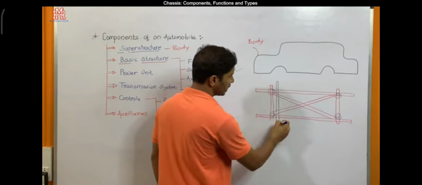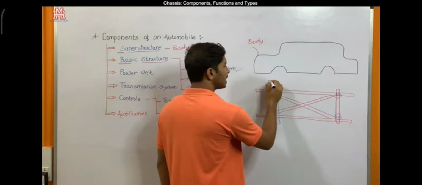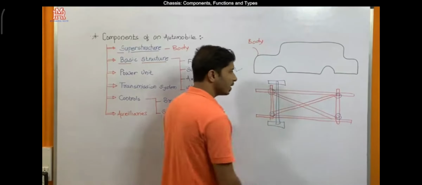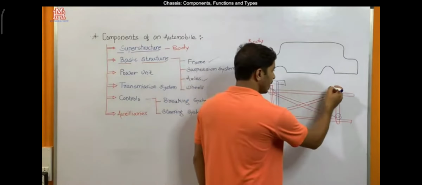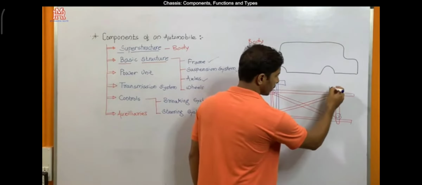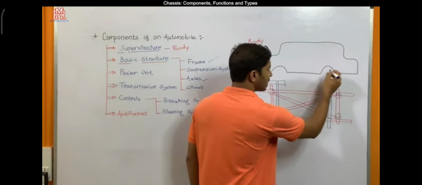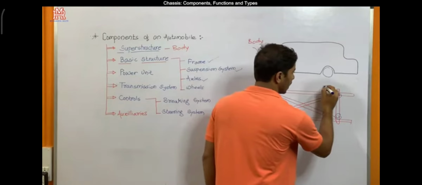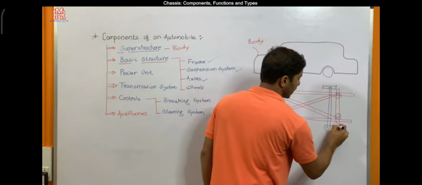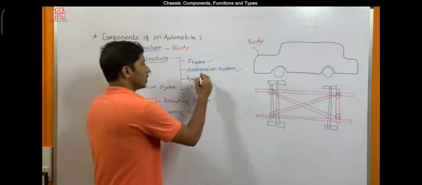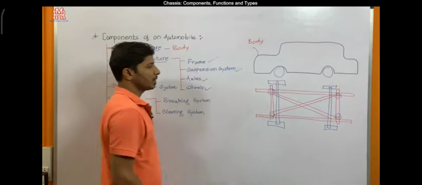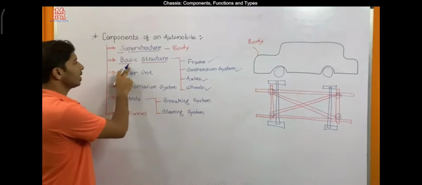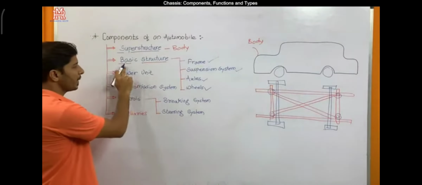This is the front axle on which wheels and tires are mounted, maybe in this way. And here we'll have a second axle where these wheels are mounted. These wheels are attached at the end of this axle. Suspension system, axles, wheels, four wheels, front wheels and rear wheels. So this is the second component of an automobile, basic structure.